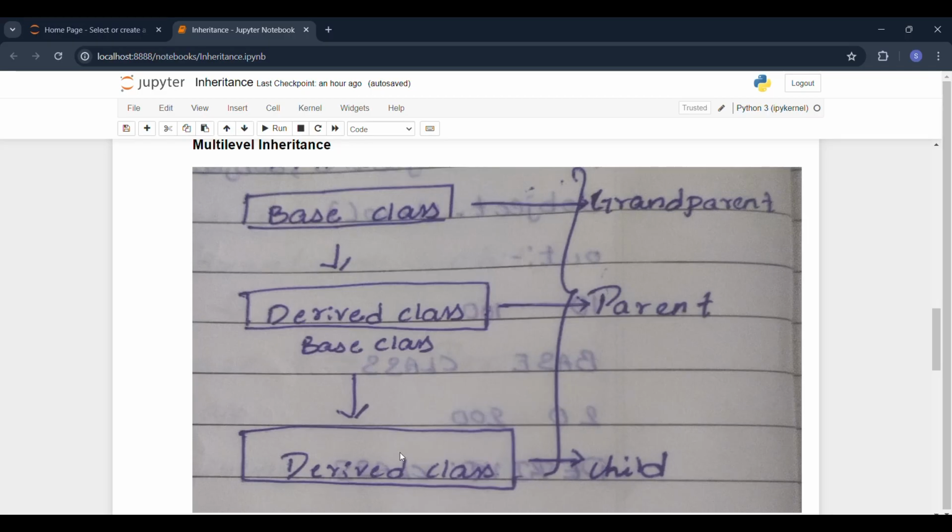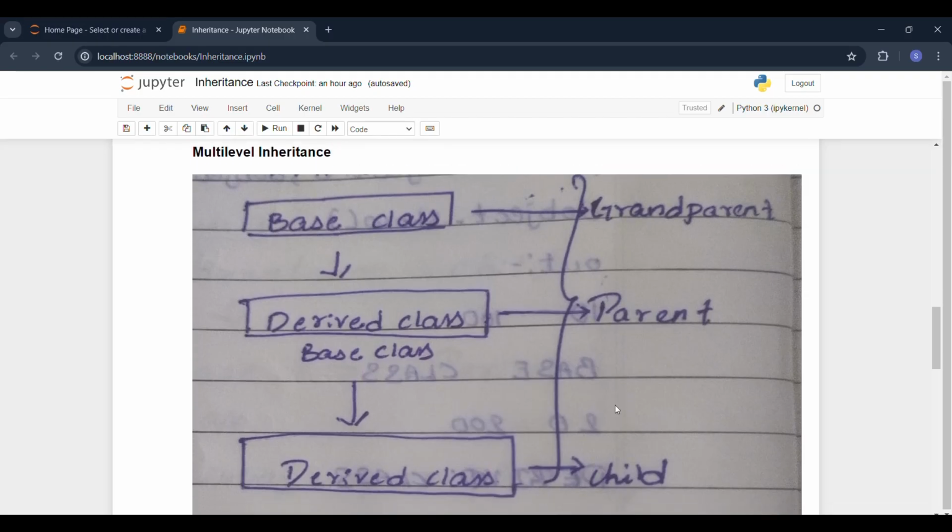That is how multi-level inheritance works. Here the parent will access the properties of the grandparents, and the child will access both the parents' and the grandparents' properties. That's what multi-level inheritance is.